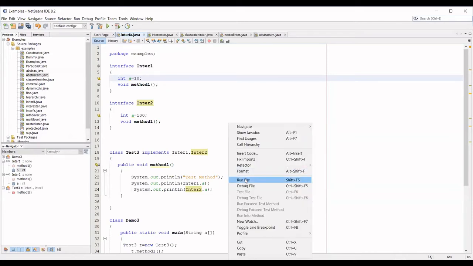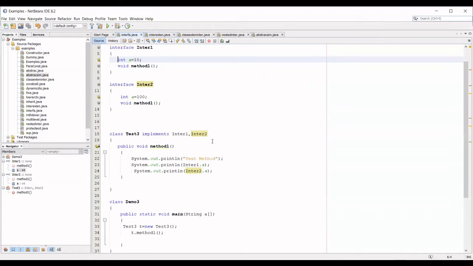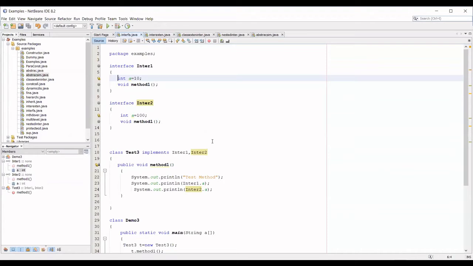So now if I execute the program, what will be my output? Can you see the output? The first value is 10 and the other value is 100. Any doubt in this? I think those who were asking the question about variables, is it clear? Yes, ma'am. Shall I repeat it again?